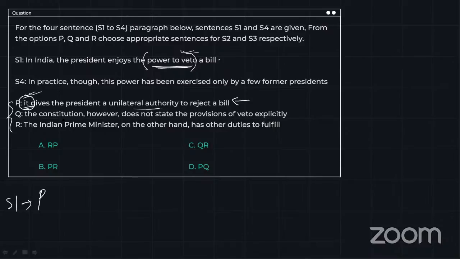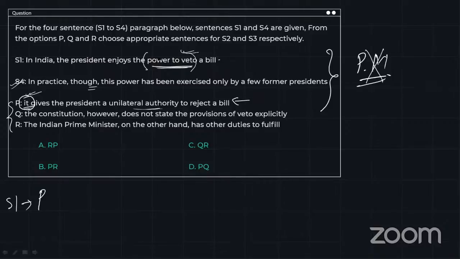Now, the Constitution, however, does not state the provisions of veto explicitly. The Indian Prime Minister, on the other hand, has other duties to fulfill. Do you think that in the entire passage, there is the need to mention the Prime Minister? No. We need to talk about the veto more, because the last sentence is talking about veto again. The Constitution does not state the provisions of veto explicitly.